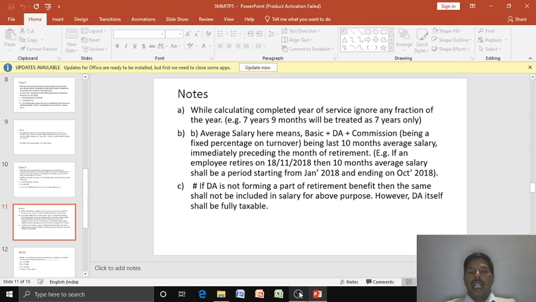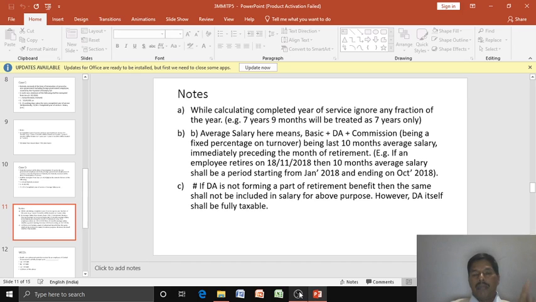If DA is not forming a part of retirement benefit, then it shall not be included in the salary for the above purpose. In the earlier case, while calculating HRA also, I told you DA is considered only when it comes to retirement benefit. However, DA itself shall be fully taxable; there is no exemption for it.